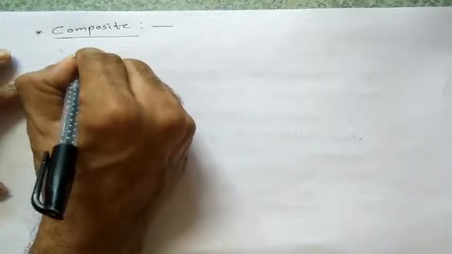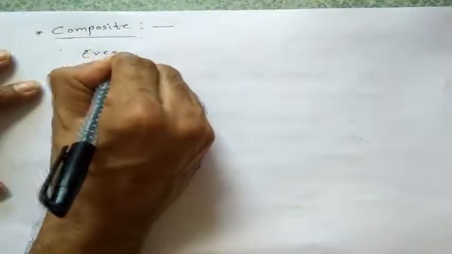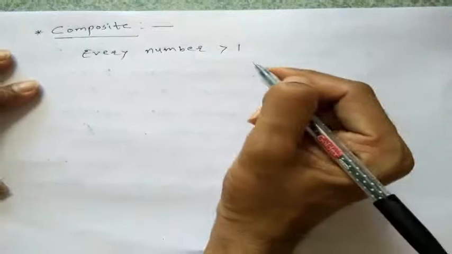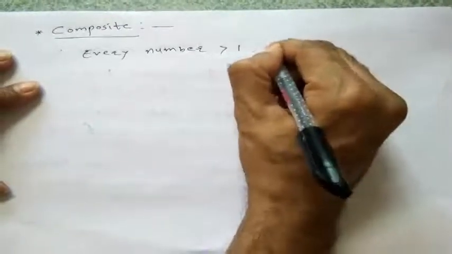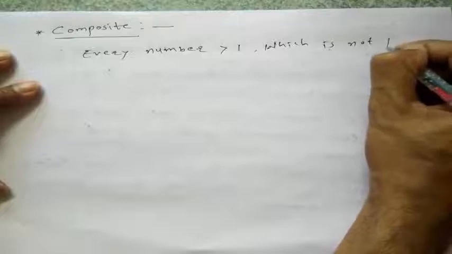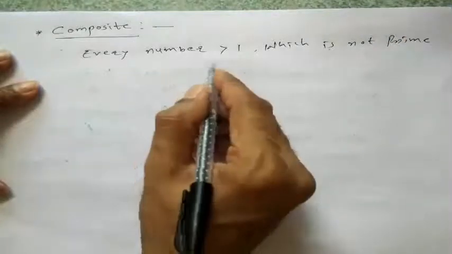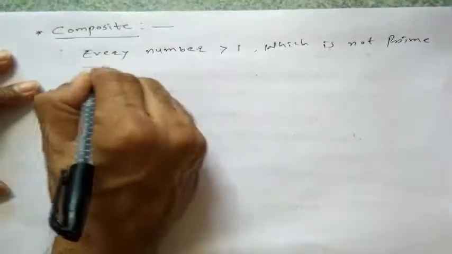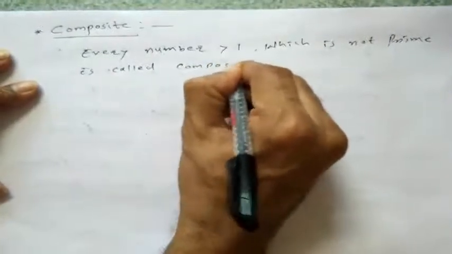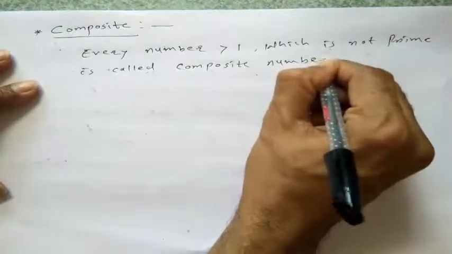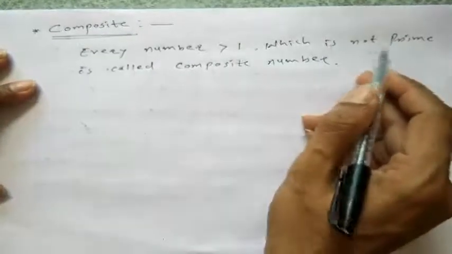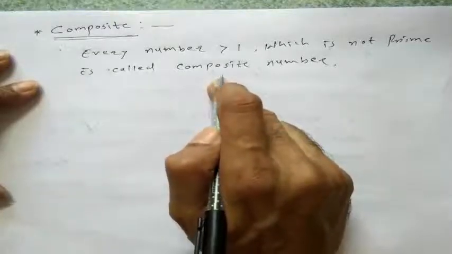Every number greater than 1 which is not a prime is called a composite number.